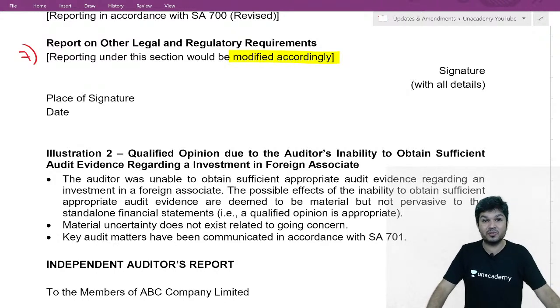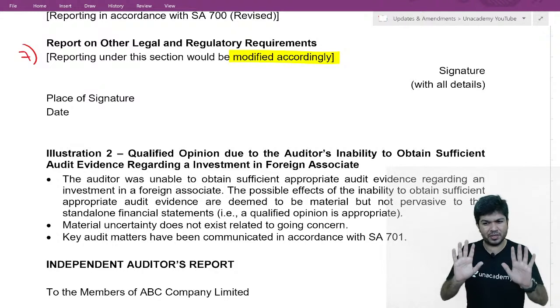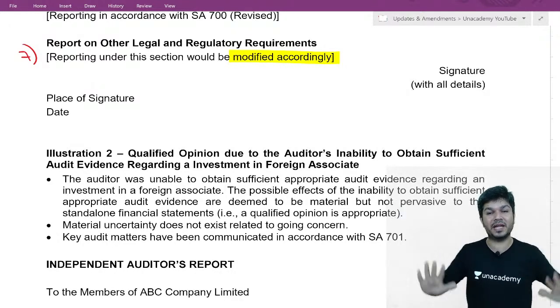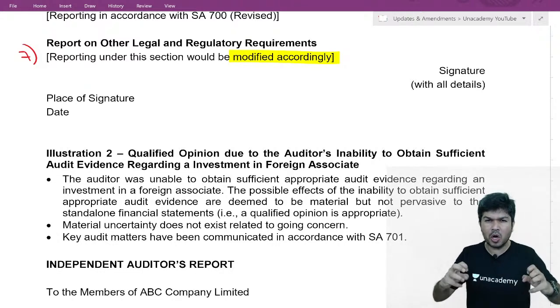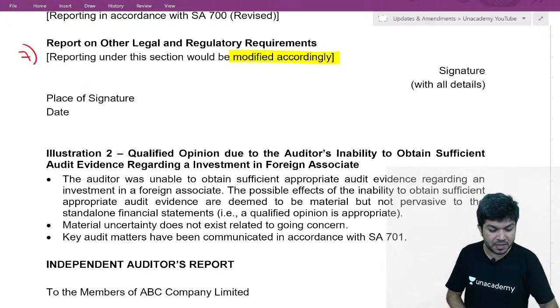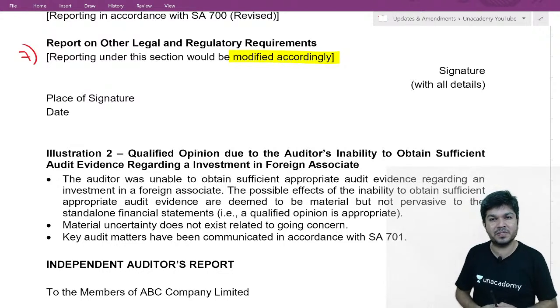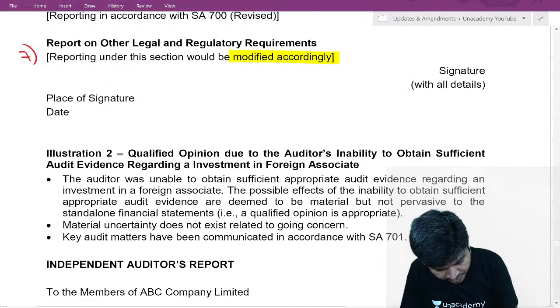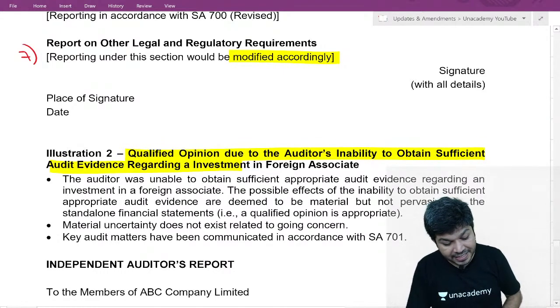Investments are material, but not a substantial portion of the financial statements. The possible effect is material but not pervasive. Give a qualified report: inability to obtain sufficient appropriate audit evidence regarding investment.